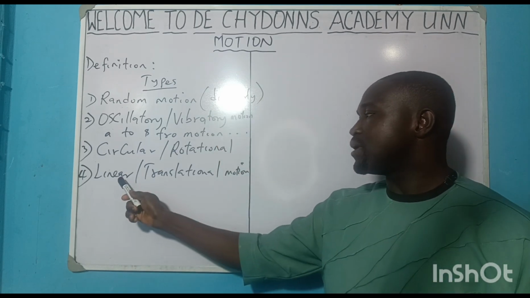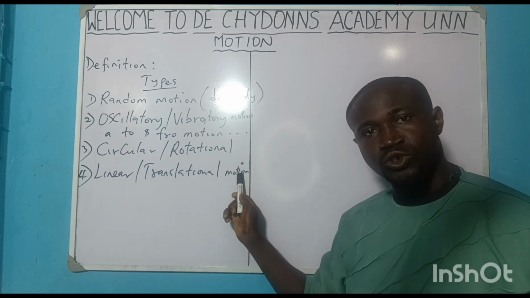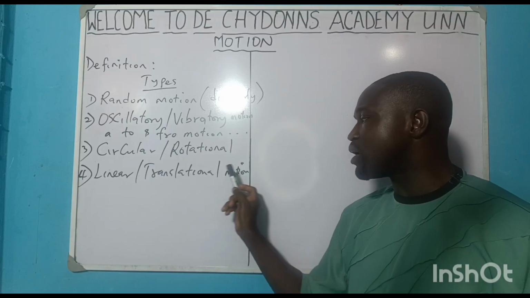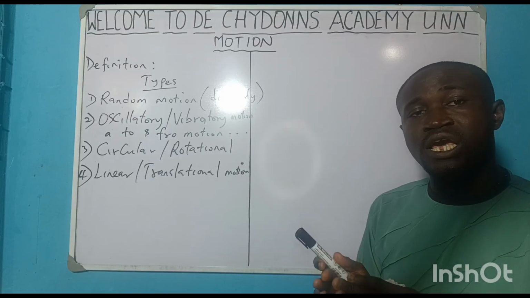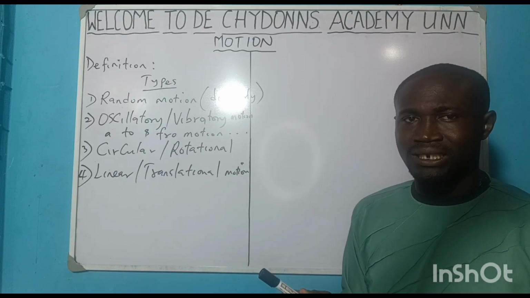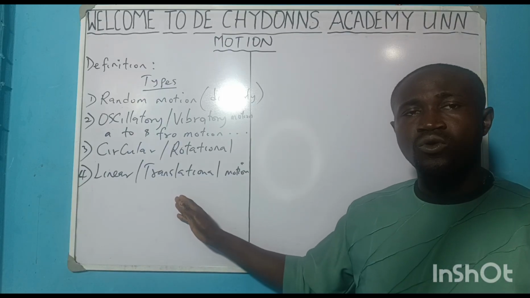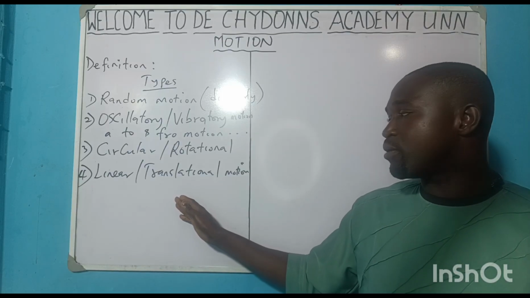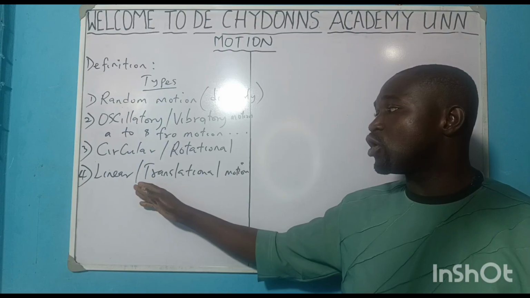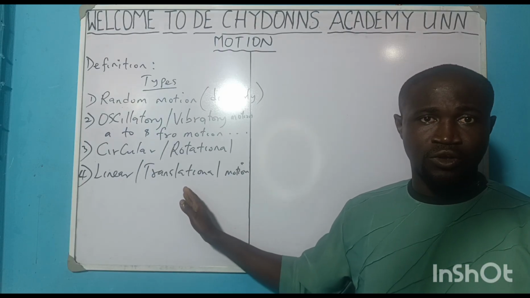We say linear or translational motion. We call it linear or translational motion: movement of a body in a straight line. Are you getting it? It is here that you will see the laws of motion, in this fourth one.